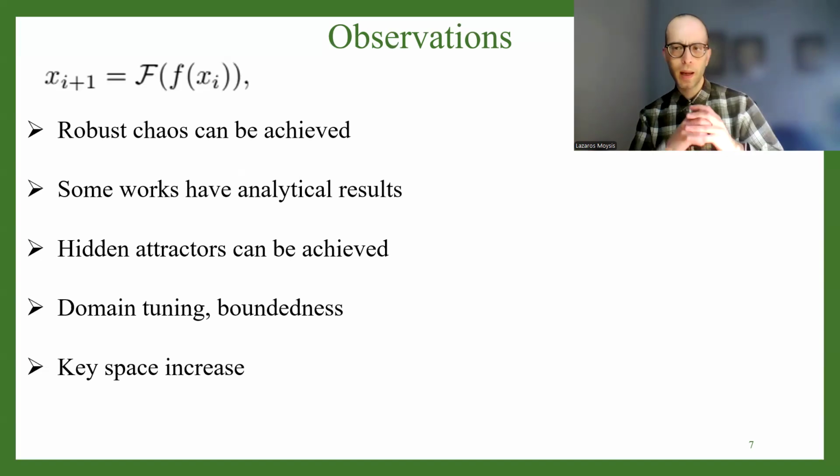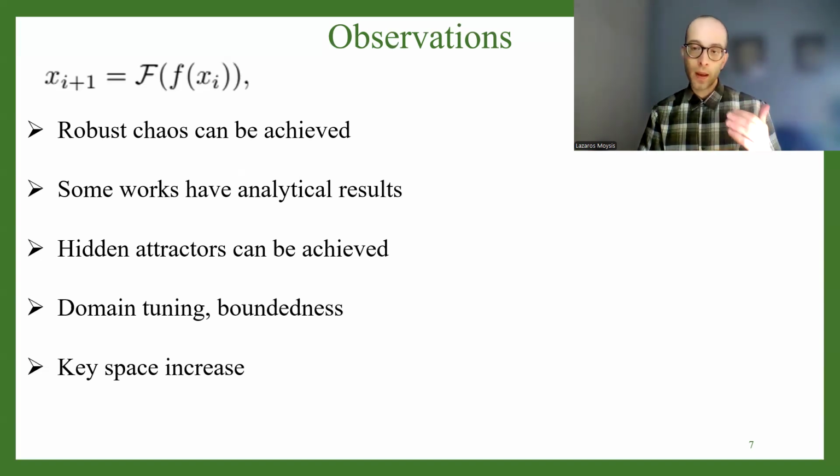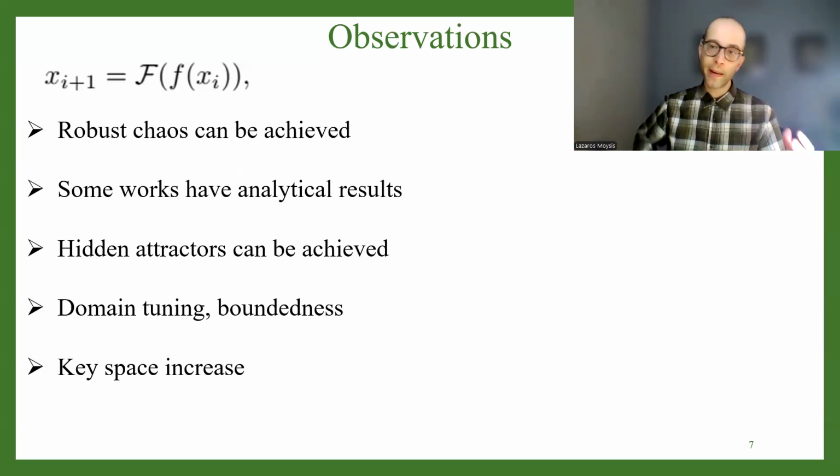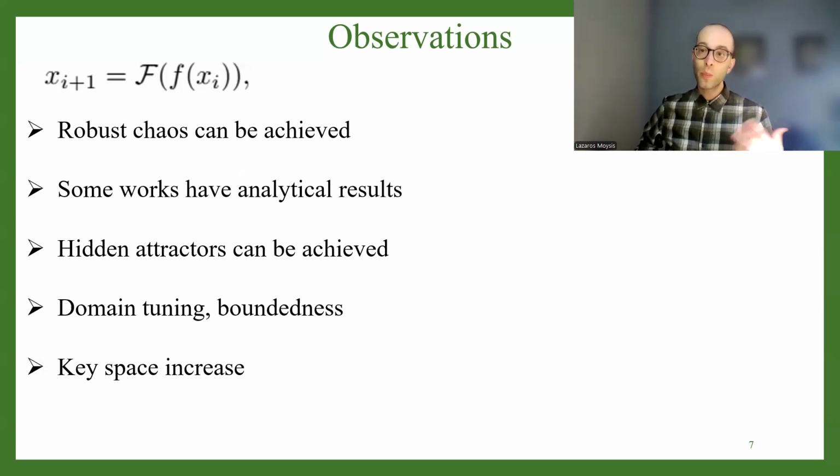Now, let me remind everybody, the key space refers to the number of parameters that the system has: the initial conditions and any other control parameters that we are using. So key space refers to basically how big the available options are for choosing these parameters. This is very desirable in applications like encryption and security because a higher key space gives us resistance to brute force attacks.